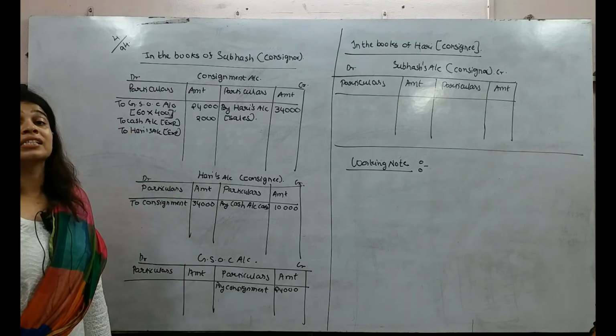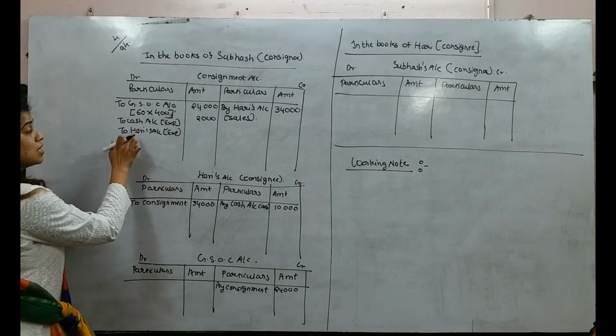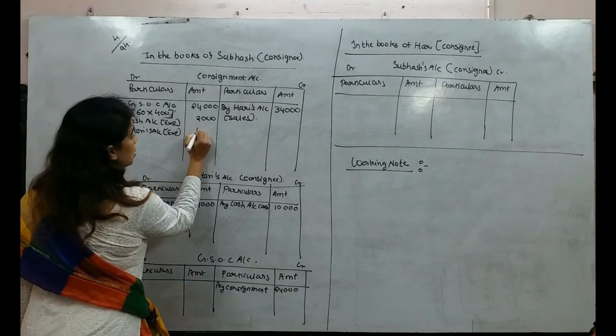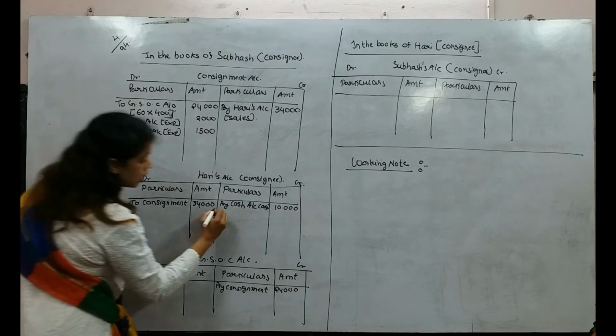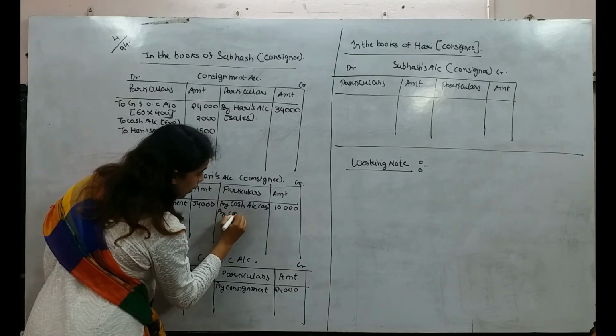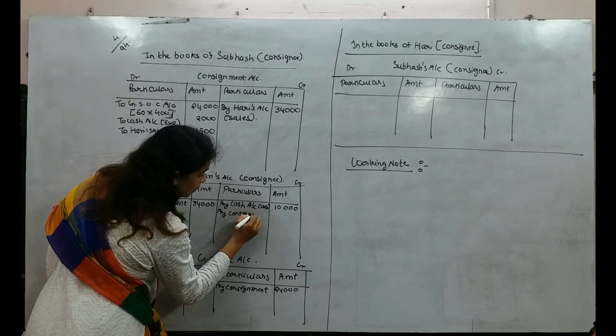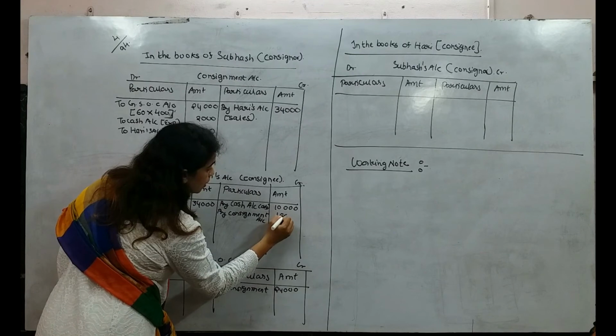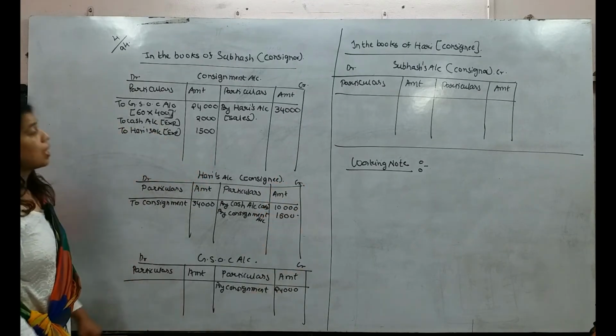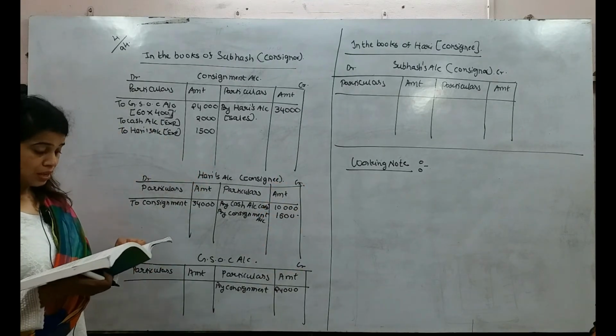Whenever there is consignee's expenses, I am writing consignee's name. What is that amount? 1,500. Again here it is to Hari. Here I will write by consignment 1,500. Okay. Now next what are they saying?